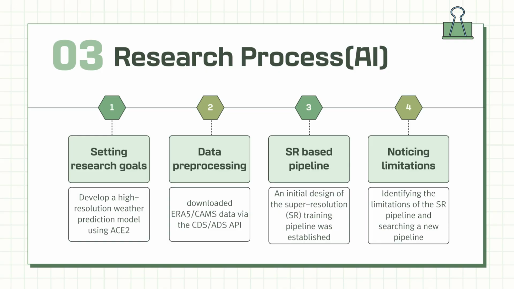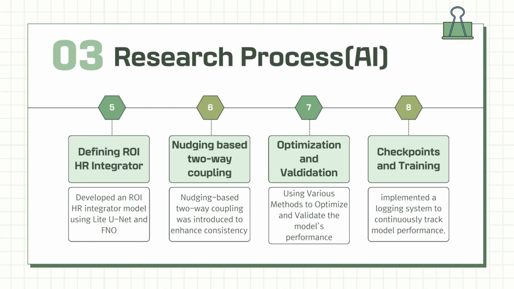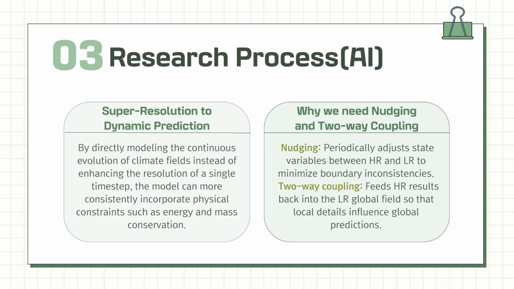We'll explain that later. So we defined the ROI HR integrator model using Light UNet and FNO, and we secured the HR and the LR fields using the nudging based two-way coupling, and we optimized and validated the model's performance. Also, we had set checkpoints and training to ensure that the data was backed up properly.